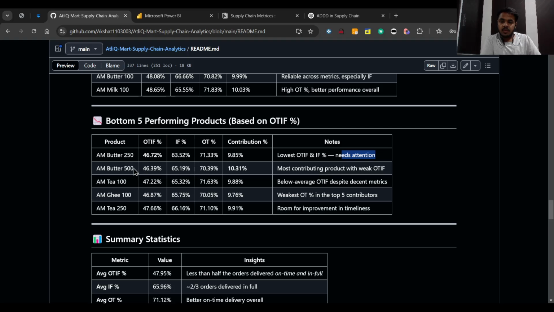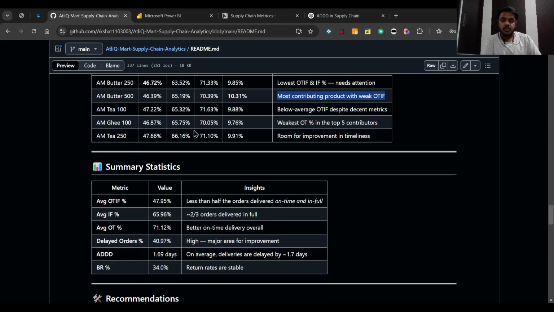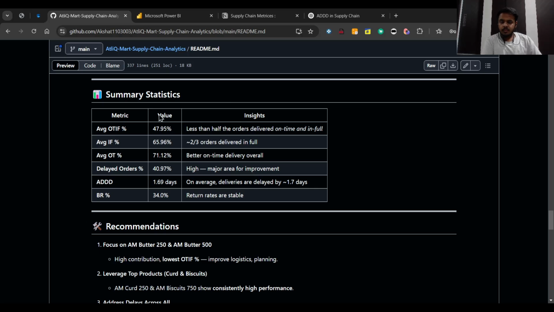Now if you see AM Butter 500, it has an OTIF percentage of 46.39%. It is the most contributing product, but with the weakest OTIF percentage. Now, if you see the overall summary, the average OTIF percentage is around 48%, which means less than half of the orders are delivered on time and in full.